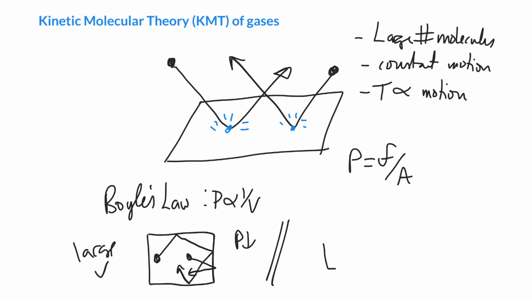And what happens if we lower the volume? If we lower the volume, the molecules are going to be striking the walls many more times in a given unit time. That one little molecule we started with relaxingly hit the walls 3 times, but in the same time period, this one has hit the wall like 7 or 8 times. So it's given rise to a much bigger pressure.